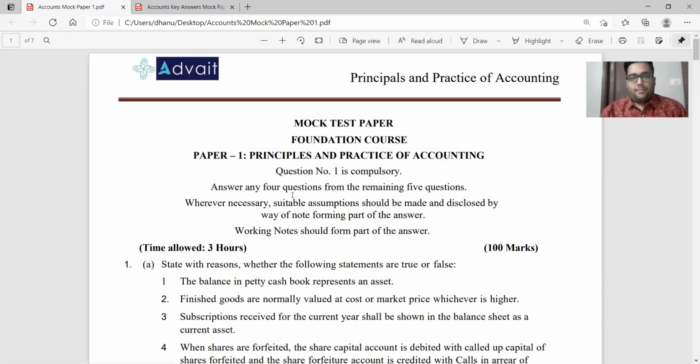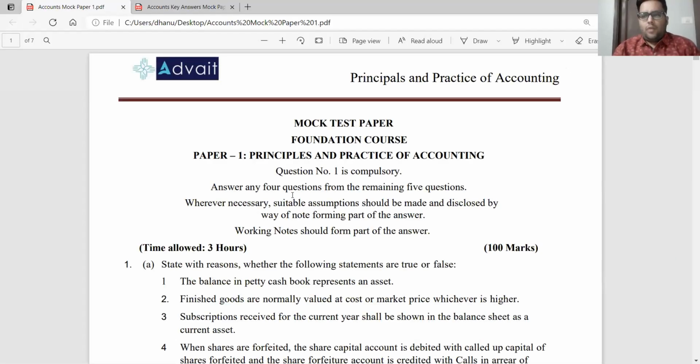In this session, we will be discussing the answers to your mock test papers. So coming to the first mock test paper, you had a paper for 100 marks and keeping the normal time limit for 3 hours. I hope you have answered the paper assuming that you are in the exam hall, keeping the time limit and sitting in an exam environment. Okay, let us try to discuss the answers.